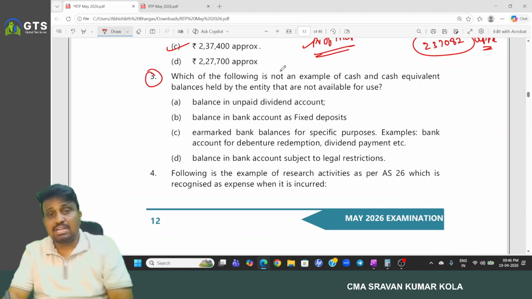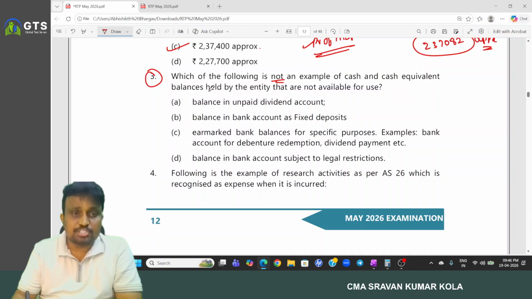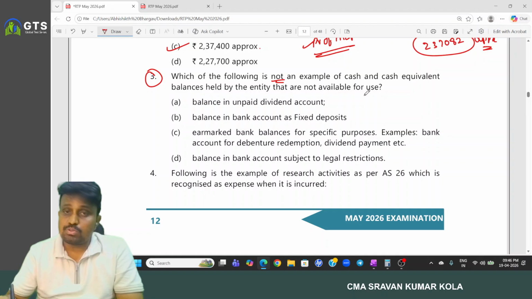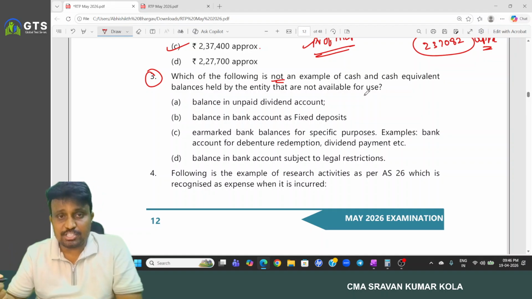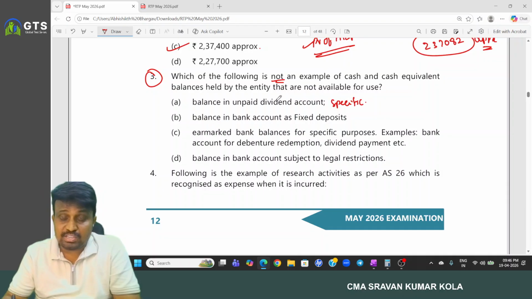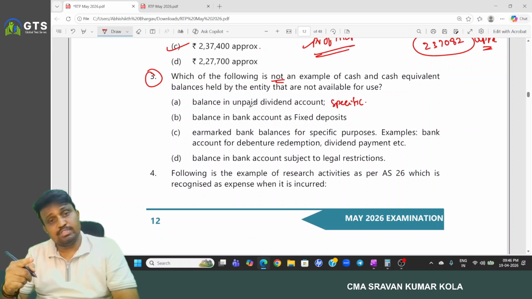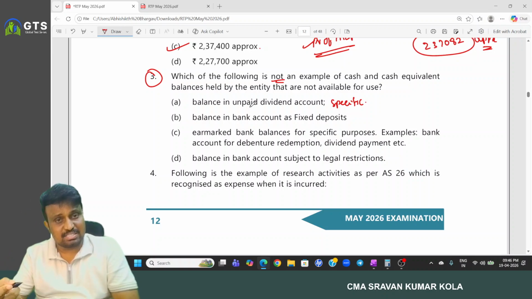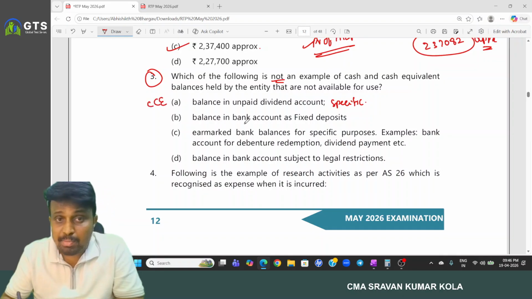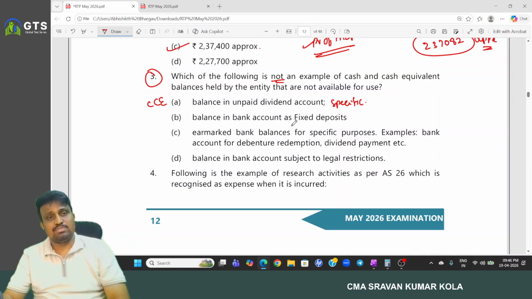Next, the third one. Which of the following is not an example of cash and cash equivalent balances held by the entity that are not available for use? So which is not an example for cash and cash equivalent? First, balance in unpaid dividend account. This is a specific account, but we can use it for payment of the dividend immediately. So this is treated as cash and cash equivalent. But balance in bank account as a fixed deposit.